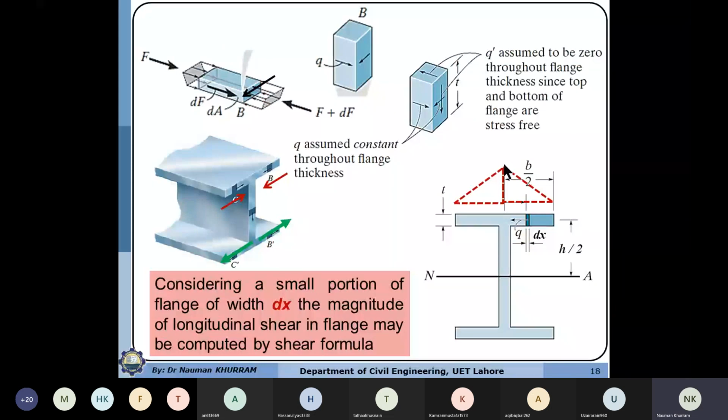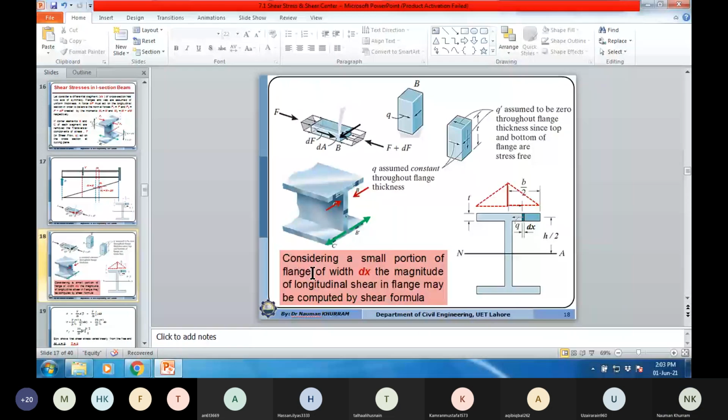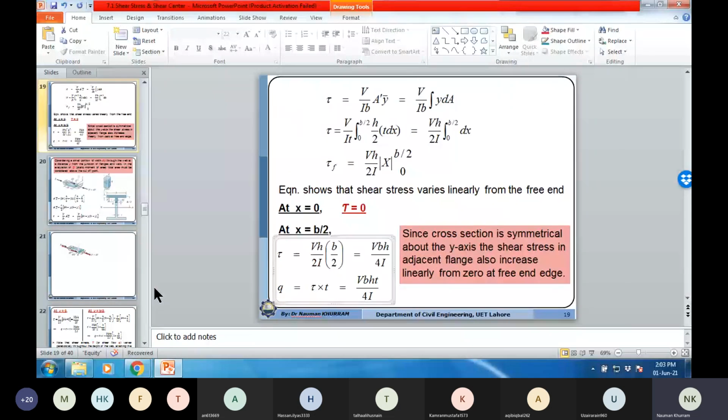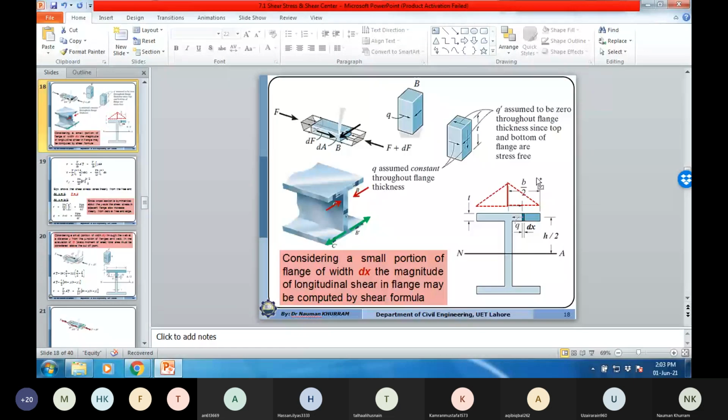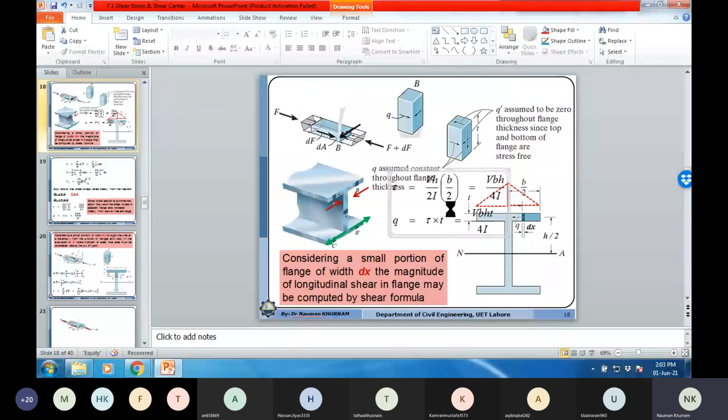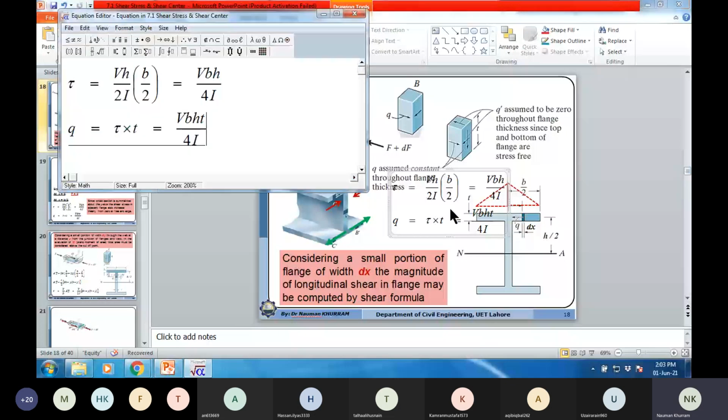So if you want to write this value, I would like to write it here also. You can also convert it into shear flow if you multiply with the thickness.